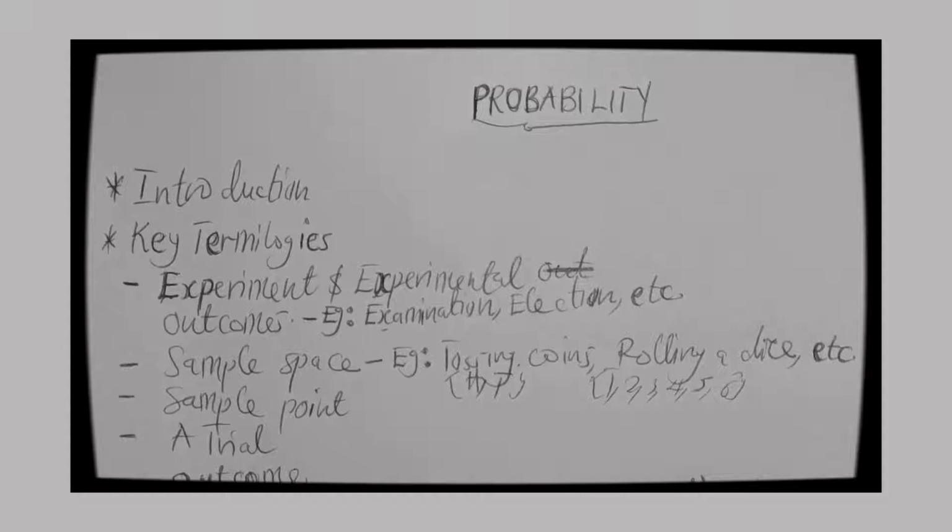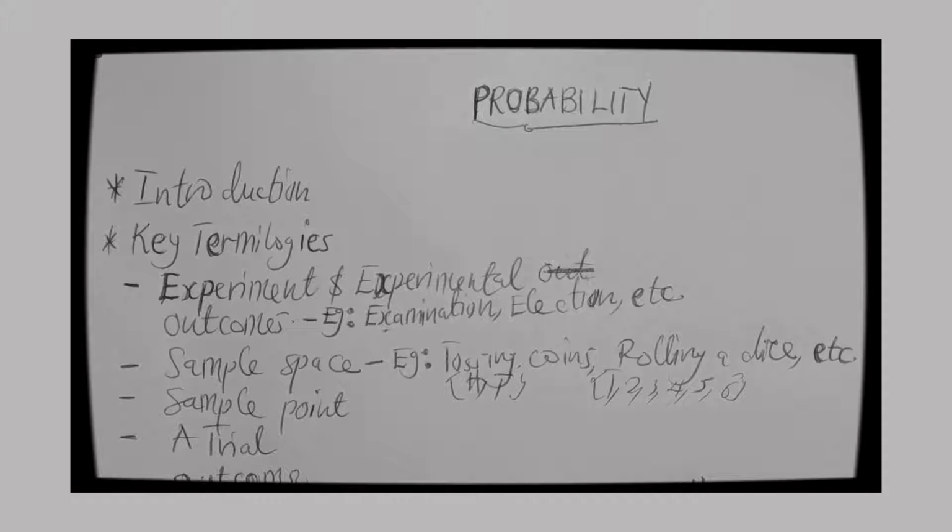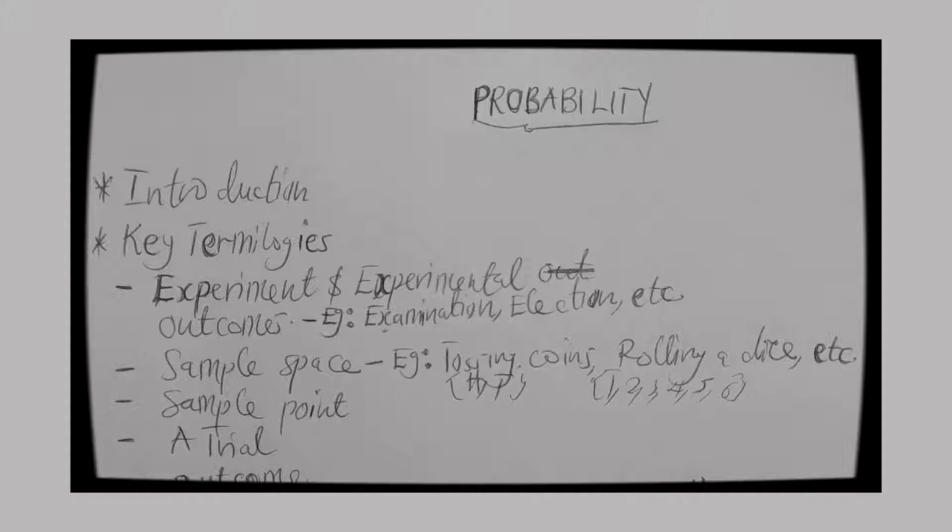So sample space is basically the outcome of experimental results. So when we pull all the experimental results together, we get what we call a sample space. It's a set of all possible experimental outcomes upon which an event will occur. So that's a sample space.